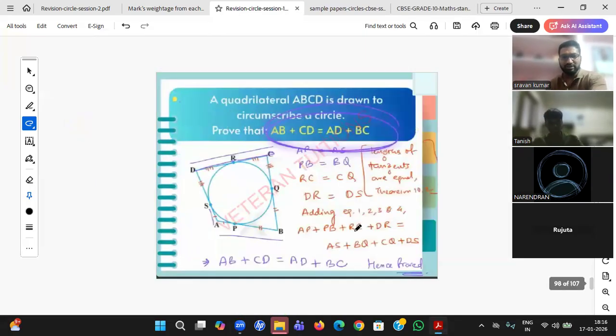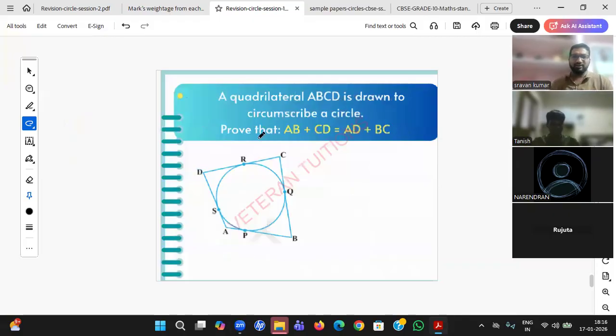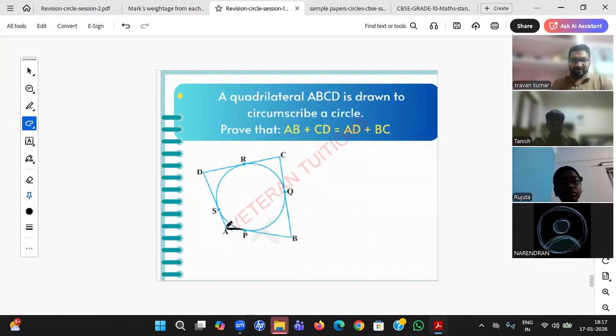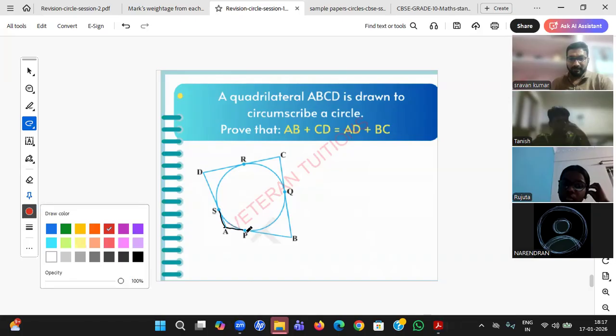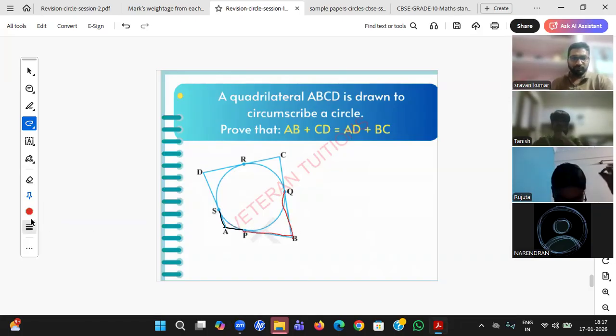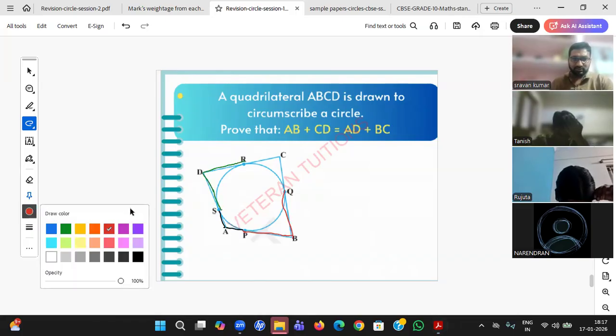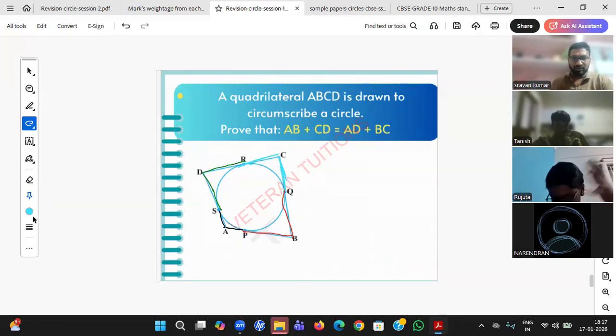Let me show the 3 mark question. Students, this is what we have done. Rujita, right answer. You see, it is the same question, a quadrilateral with a circle. How did we do it? Theorem 10.1 is not applicable, because the radius is not given, but 10.2 is applicable. So AP equals AS, BP equals BQ, DR equals DS, and CR equals CQ.